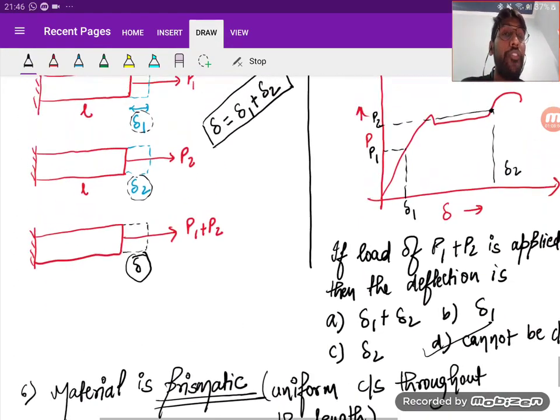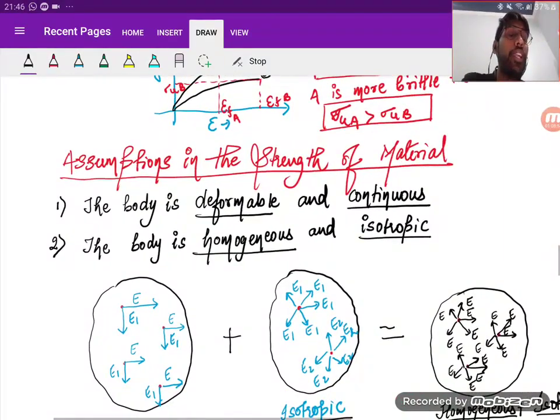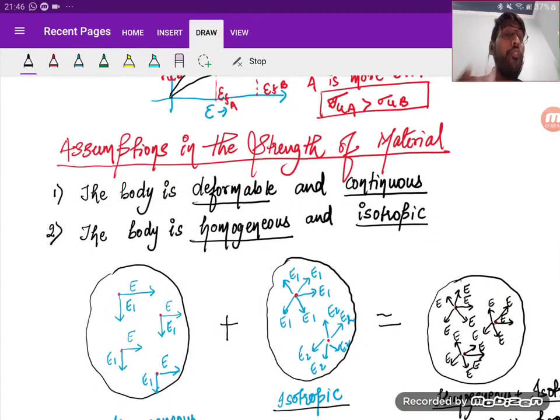Right? So what I'm saying first, the matter is continuous and deformable, right? Deformable and continuous means, deformable I'm saying, what is the definition of deformable? That if the distance between two points within the body changes before and after the application of the load, that is the deformable body. Continuous, uniform, right?